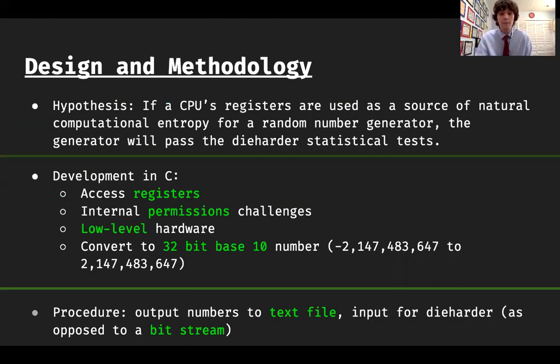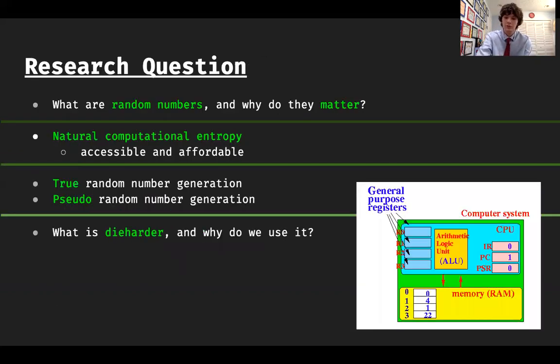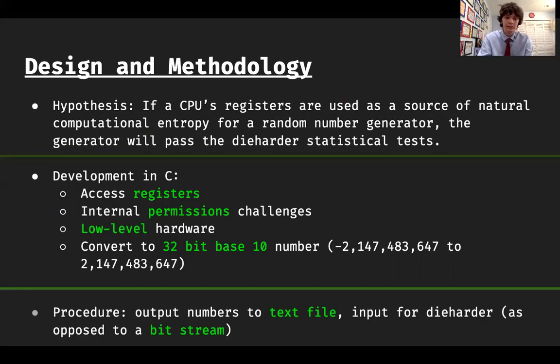For the design of this project, I decided I would use a CPU, the CPU's registers. A CPU is a type of processor located in every modern computer. And these CPUs, if you look, I have a picture on the last slide, have little memory banks called registers. They hold numbers for the computer while it runs through its calculations. They're kind of like scratch paper if you're doing a math test. That's what a register is. They change their contents millions of times per second along with the computer. So they were a good choice as a starting point for a random number generator.